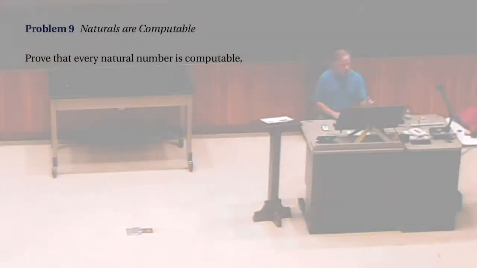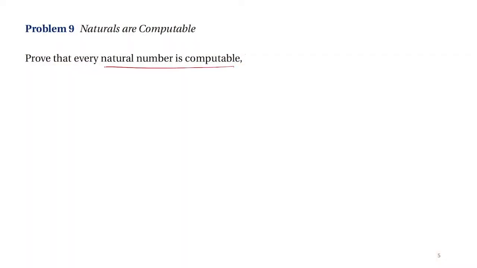So what about the naturals? Is every natural number computable? Does our proof that there are some uncomputable numbers break? So it better break, otherwise the natural numbers would be uncomputable. So we proved that the reals included uncomputable numbers. And this is saying every natural number is computable. So why does that proof break?